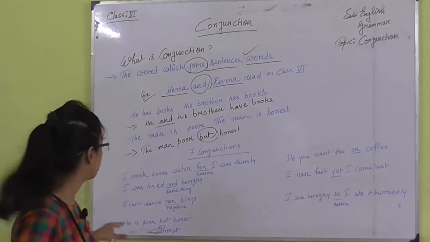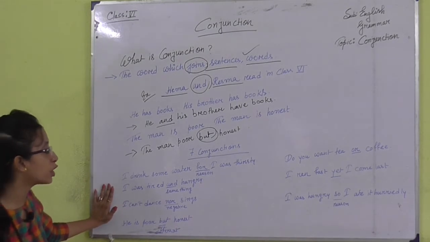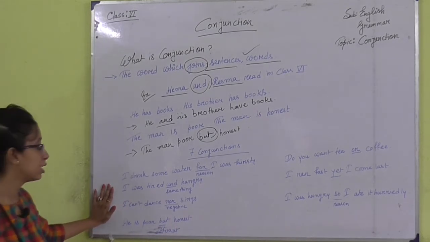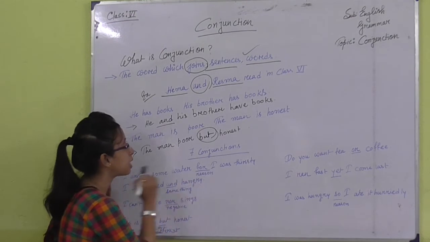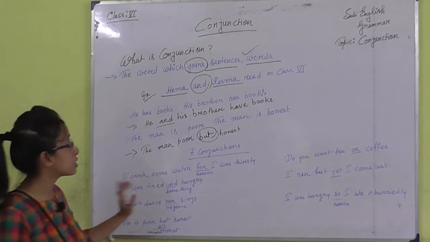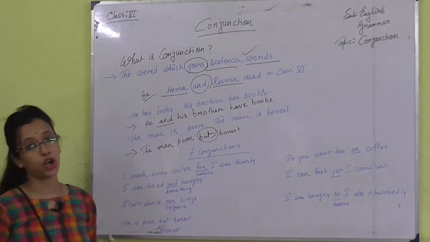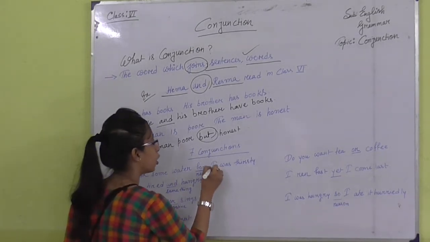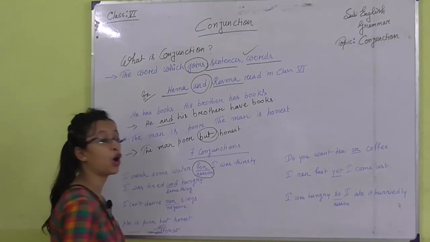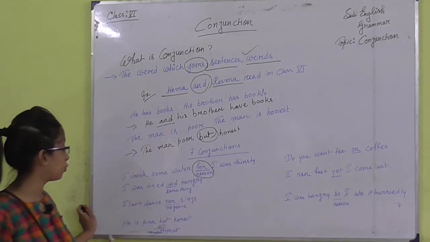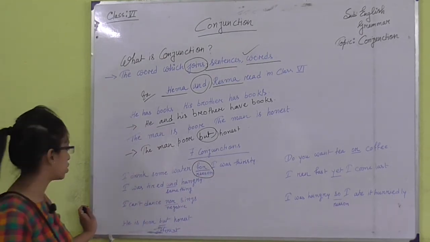The first one: I drink some water for I was thirsty. So, here I drink some water. Why? The reason is I was thirsty. These two sentences are joined with for. So, it means for is used as a conjunction.